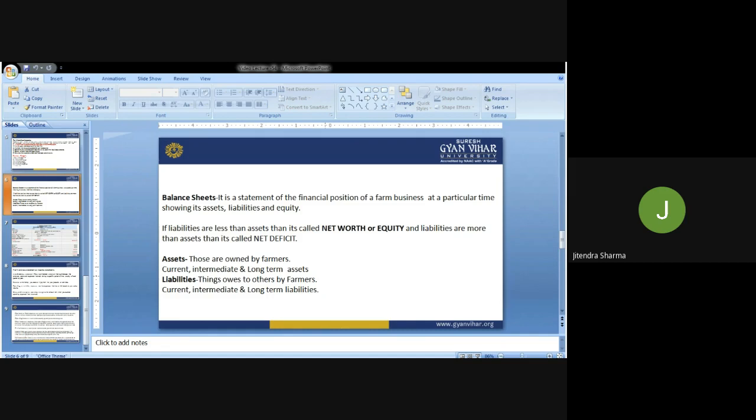On the basis of that balance sheet, the financial institutions issuing credit to any organization or any firm, or even the state or central government, if they are producing the balance sheet of any public sector company or public sector organizations, the financial situation of the organization can easily be understood, that what kind of strength this organization is having. Through balance sheet, we can have an idea of the financial strength of that particular firm or organization at present.